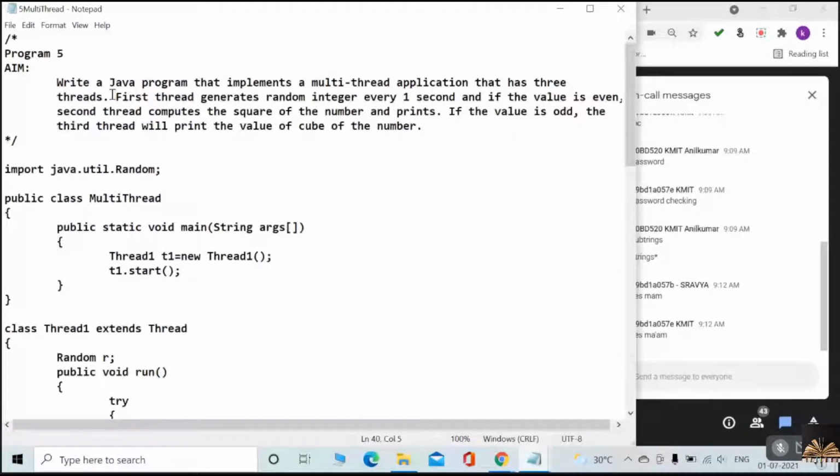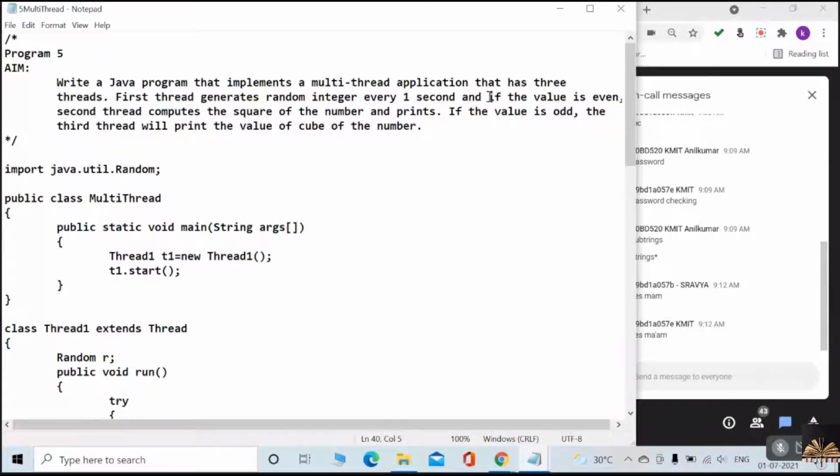So you need to create 3 threads. The first thread generates a random integer every 1 second. For each second you have to generate a random integer. That is what the first thread has to do.